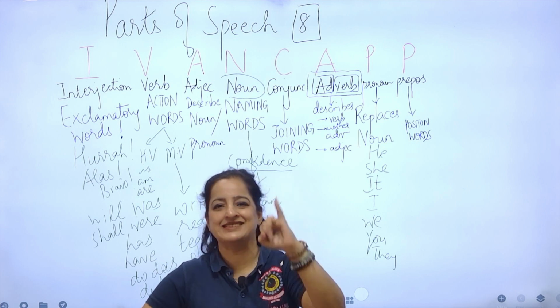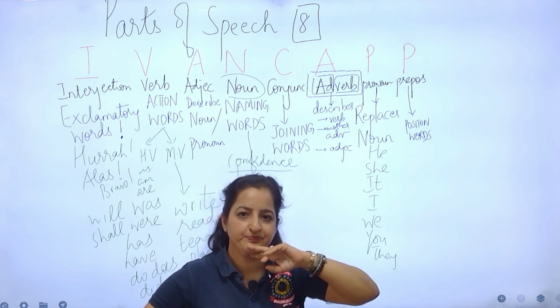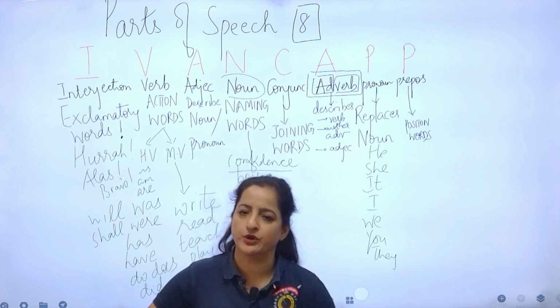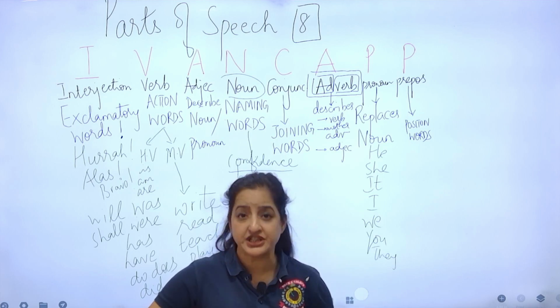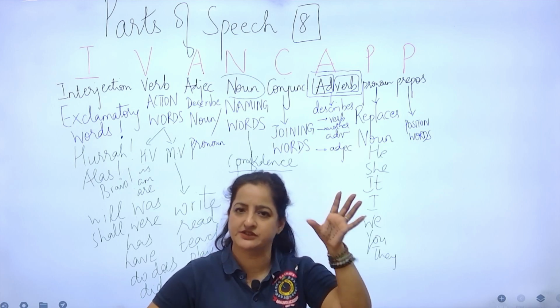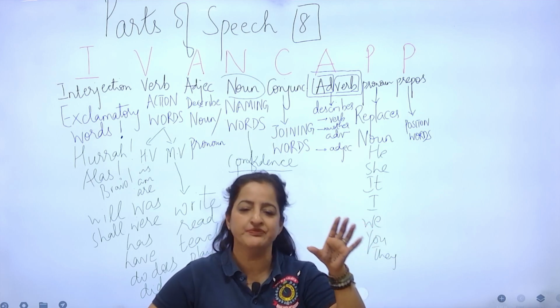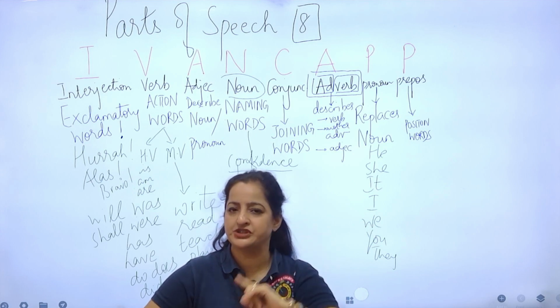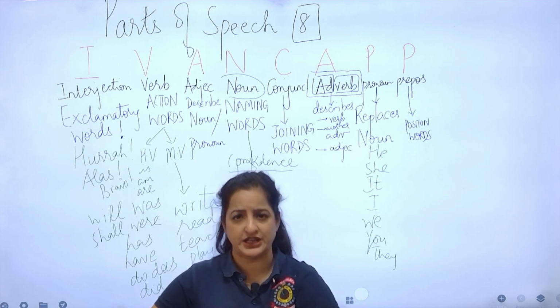Words like this, that, these, those. They are actually demonstrative pronouns also. They are demonstrative adjectives also. So as of now, just make a note somewhere. This, that, these, those. Demonstrative pronouns also, demonstrative adjectives.